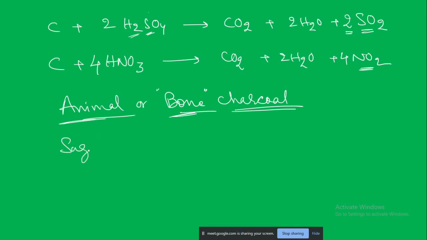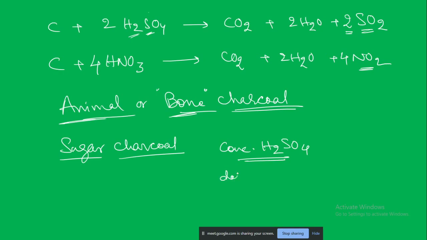Next is the sugar charcoal. Sugar charcoal is the purest form among wood, bone and sugar charcoal. How is it produced? There is no burning. Just directly take the sugar and dehydrate it using concentrated sulfuric acid. Sulfuric acid is an excellent dehydrating agent. Dehydrating agent means it is able to remove the water.